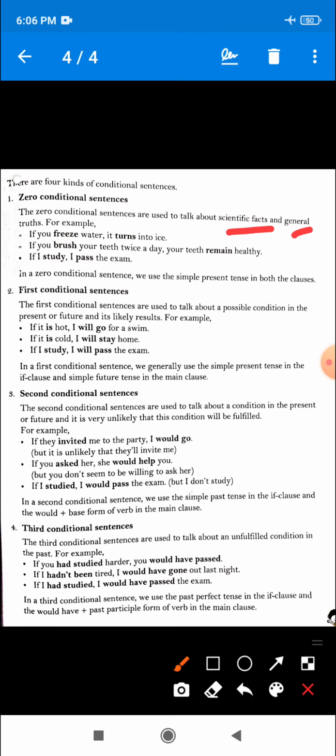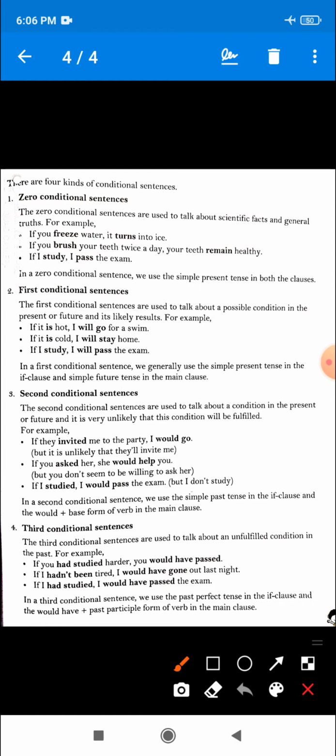Are you getting me? Is that clear? It means to say the result must happen because of its condition.